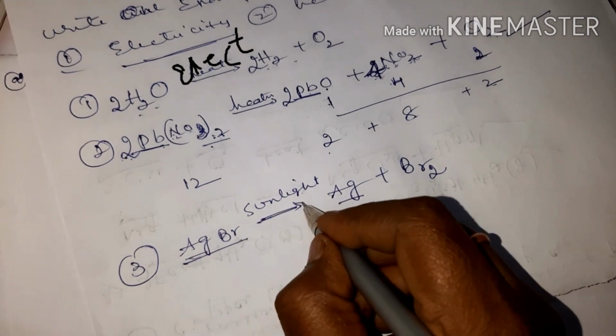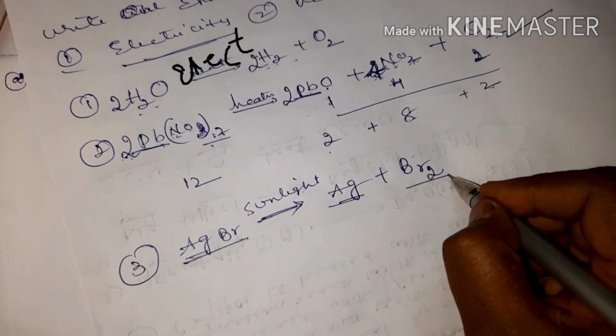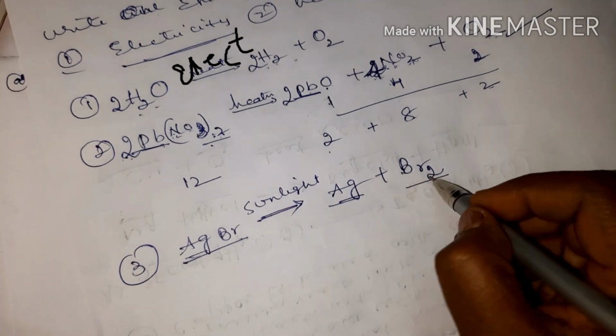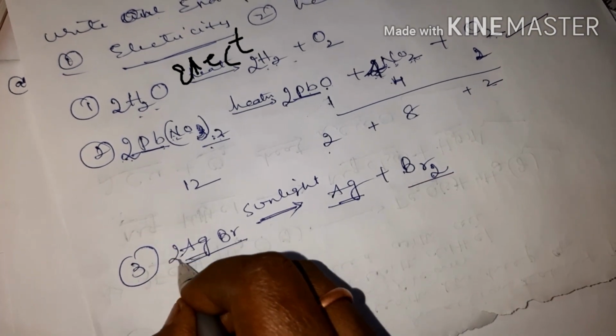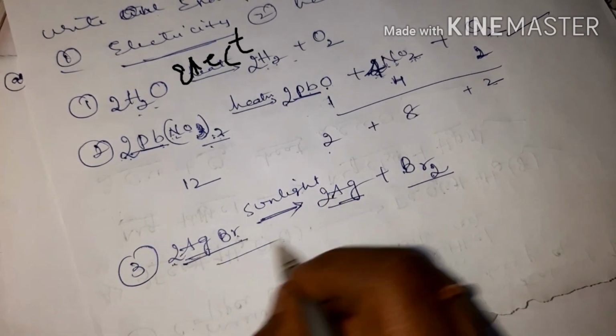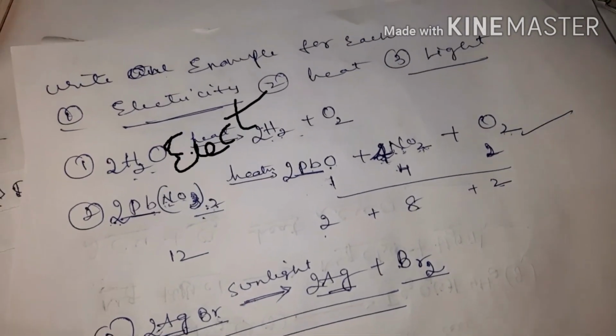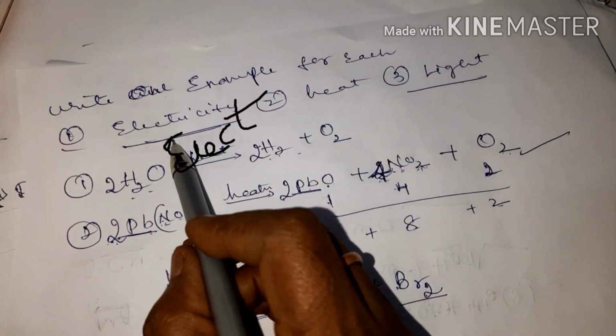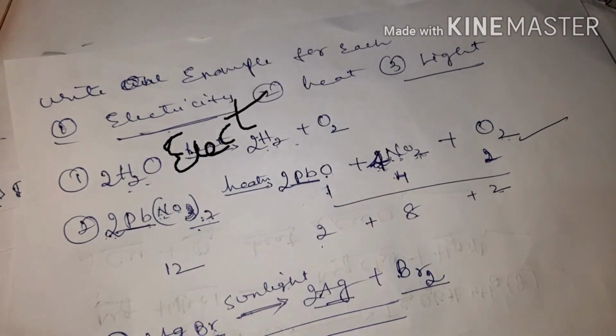When exposed to sunlight, you get silver plus bromine. So Ag is 1. Br is 2, here only 1. 2 Br, 2 Ag. So this is how you can give the equation for electricity, heat and light.